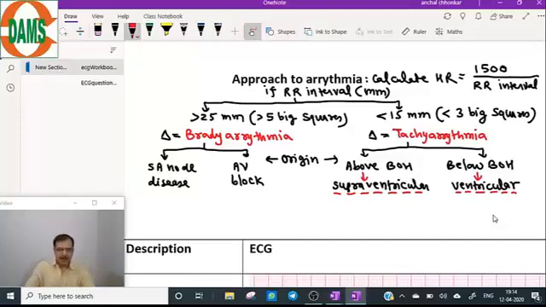So this is the overall classification of the arrhythmias. Now, the major difference between a supraventricular and a ventricular tachycardia is, in ventricular tachycardia, QRS is always wide.